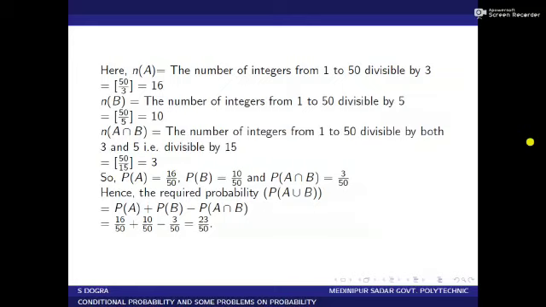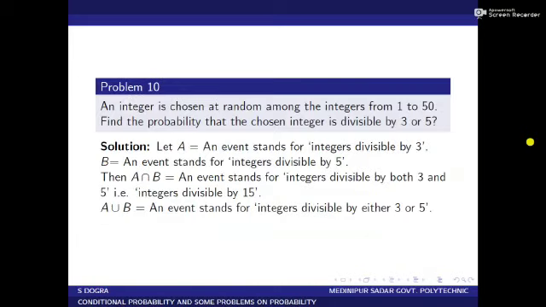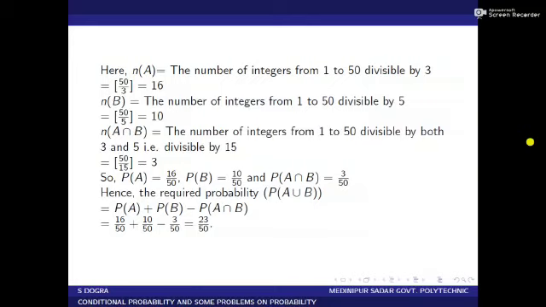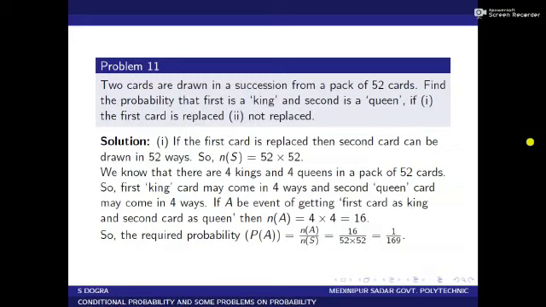So the required probability, that is the probability that the integer is divisible by 3 or 5, is P of A union B. A union B is the event which stands for an integer divisible by either 3 or 5. So P of A union B equal to P of A plus P of B minus P of A intersection B, which is equal to 16 by 50 plus 10 by 50 minus 3 by 50, which is equal to 23 by 50. Now I come to the next problem.